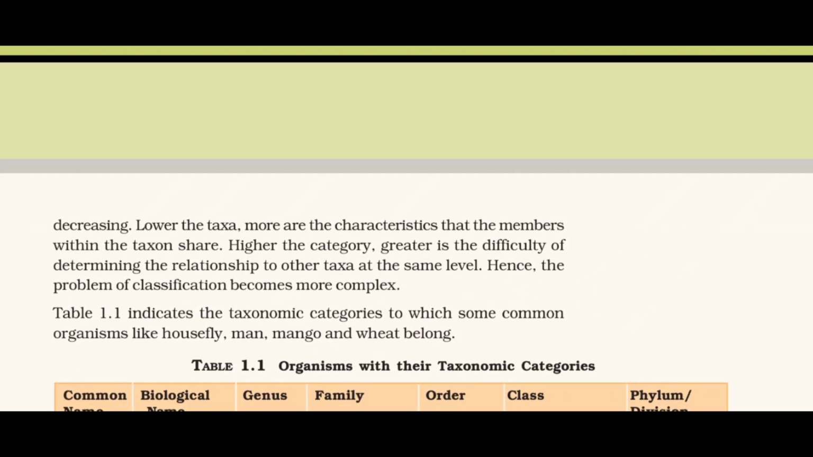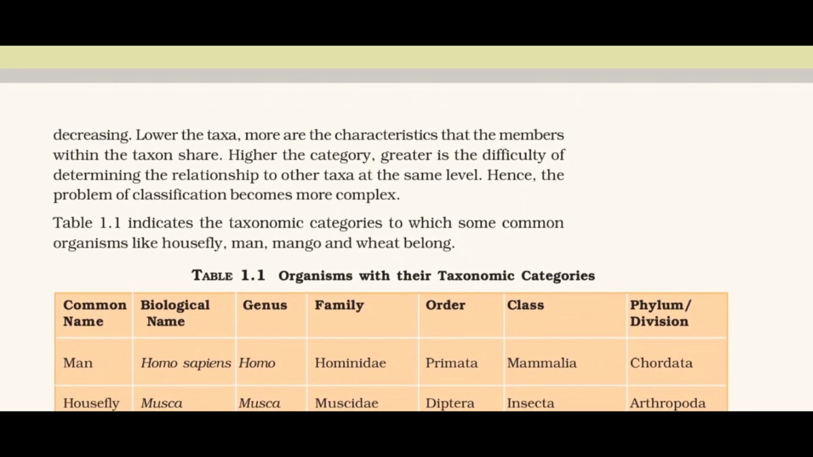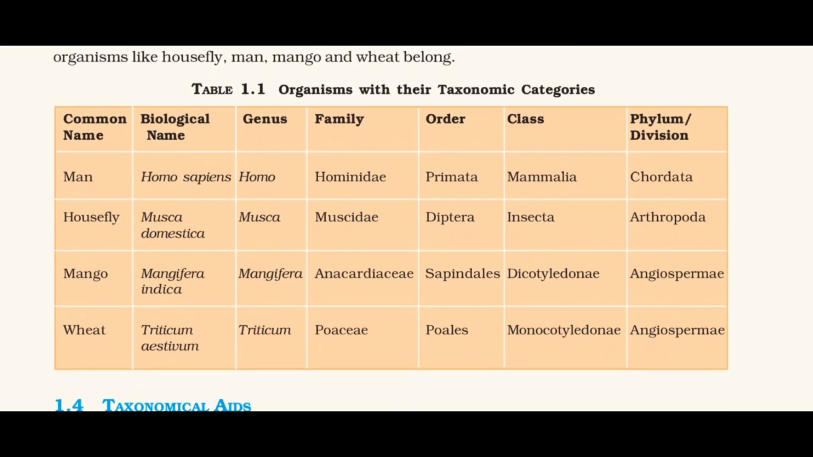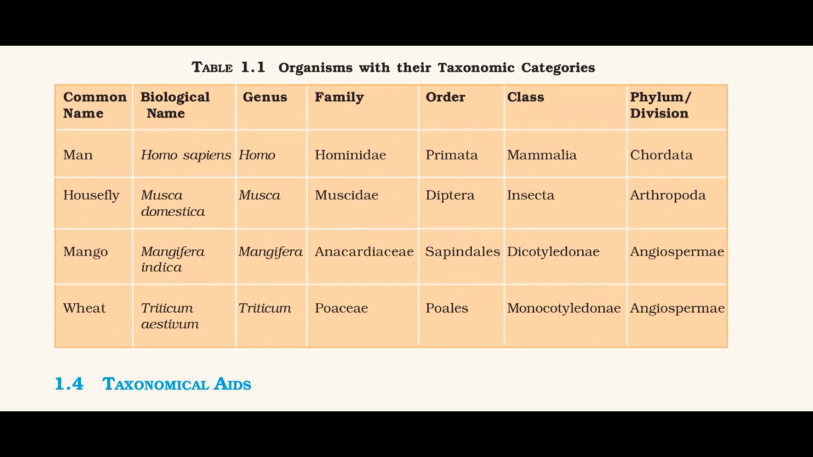Table 1.1 indicates the taxonomic categories to which some common organisms like housefly, man, mango, and wheat belong. Table 1.1: Organisms with their taxonomic categories.